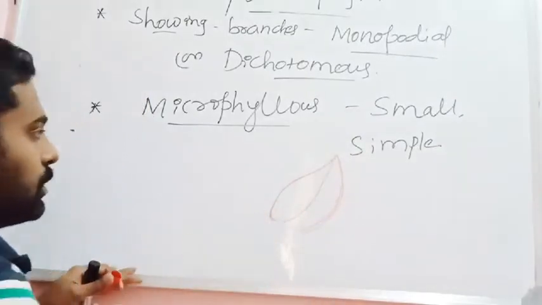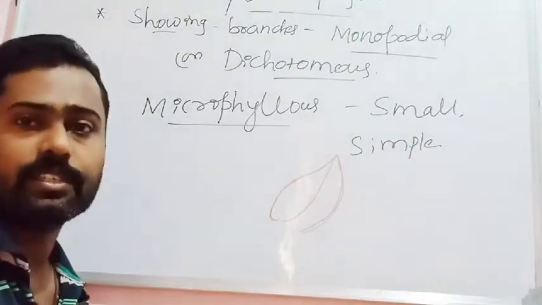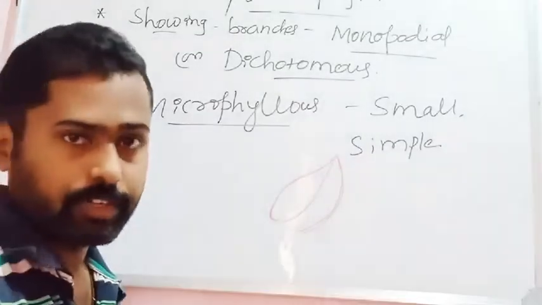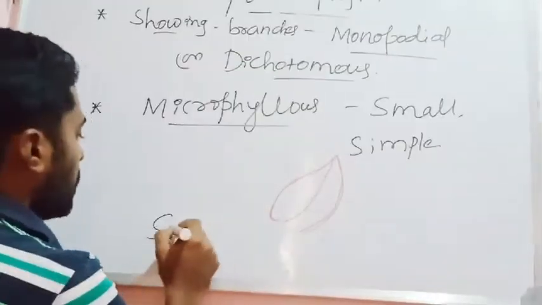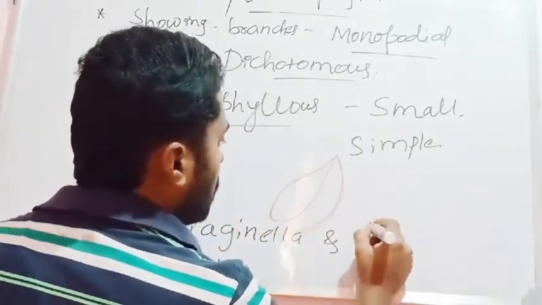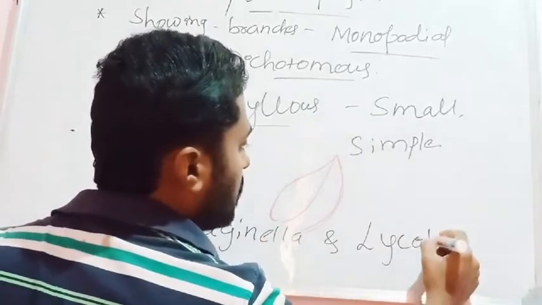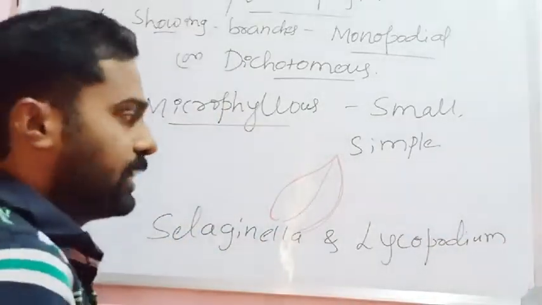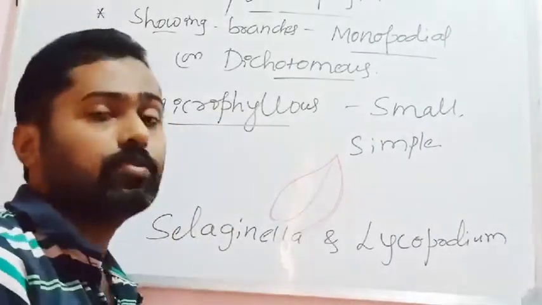Such pteridophytic plants are said to be microphyllous pteridophytes. For example, Selaginella and Lycopodium, where we can see very simple leaves that are small in nature.